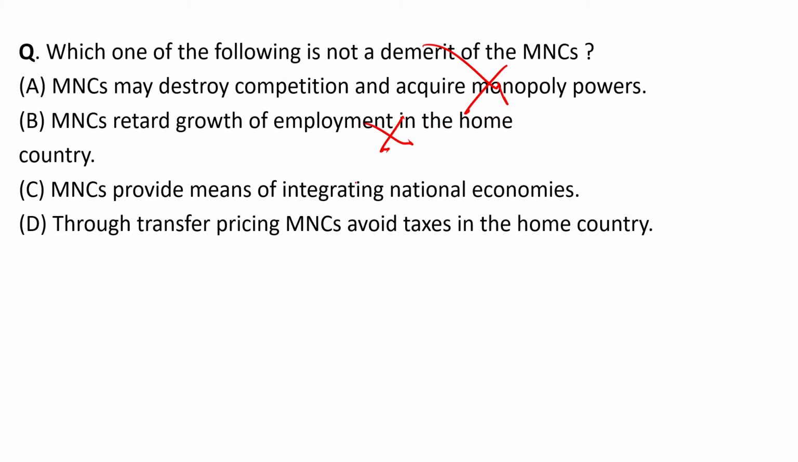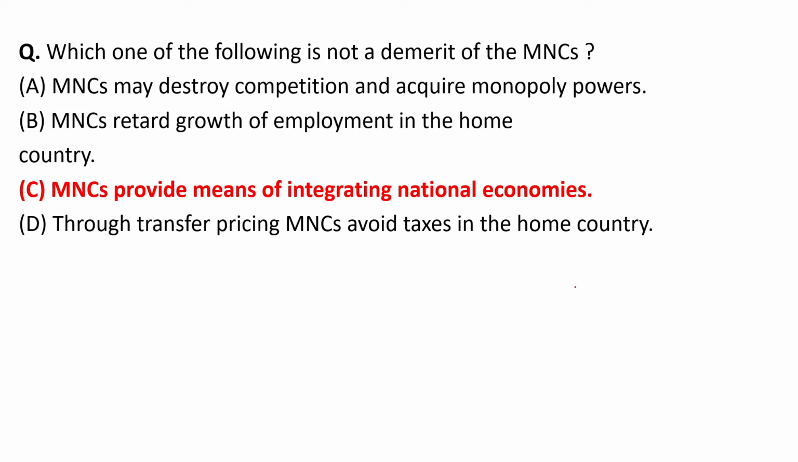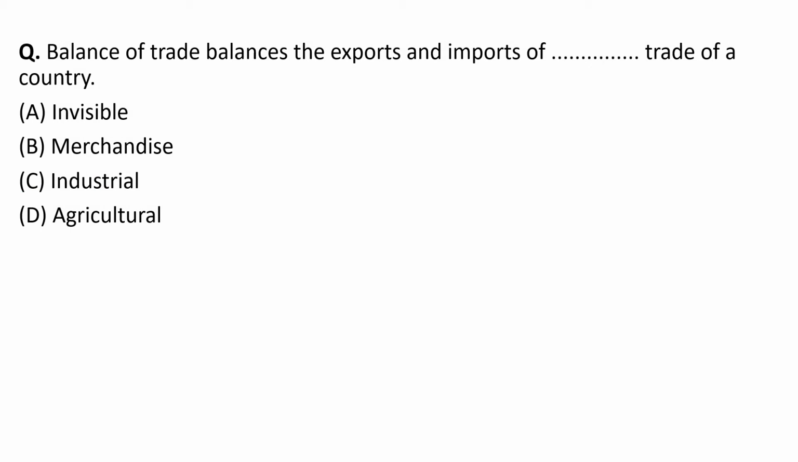But MNCs provide means of integrating national economies. This is not any sort of disadvantage. This is one of the positive points. But through transfer pricing, MNCs avoid taxes in the home country. Options A, B, D are the disadvantages. C is not any disadvantage. So the right answer you will get is option number C, MNCs provide means of integrating national economies. Let's move to next question.